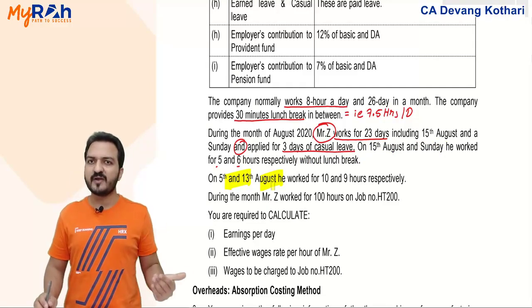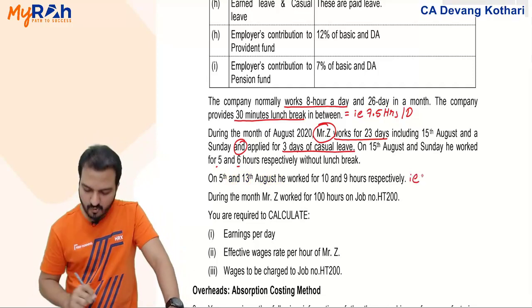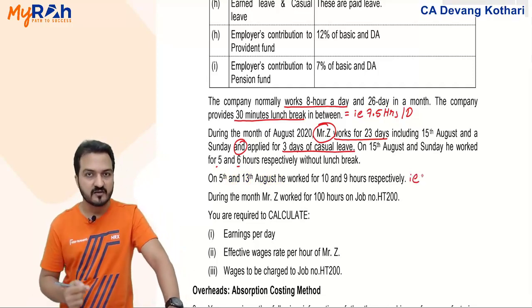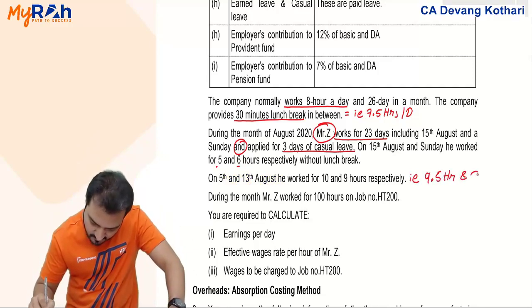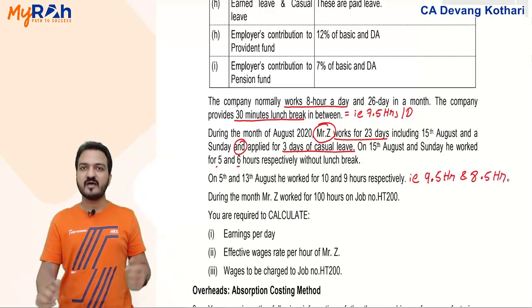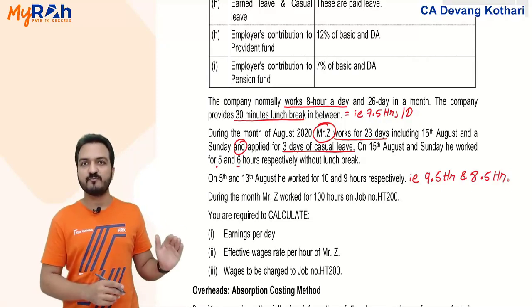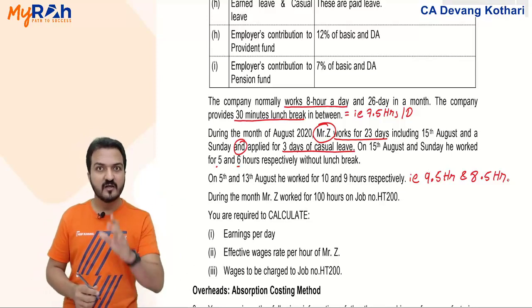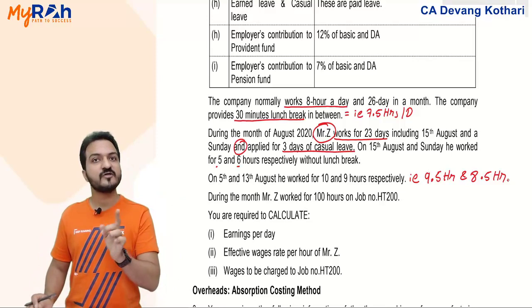So because of the break, his effective hours would be not 10 hours and 9 hours. Effective time worked would become 9.5 hours and 8.5 hours. Yes, and within that, he will be paid overtime for which day?